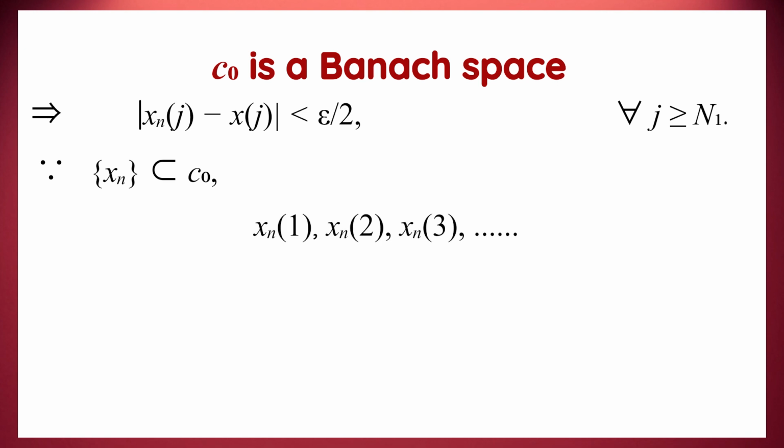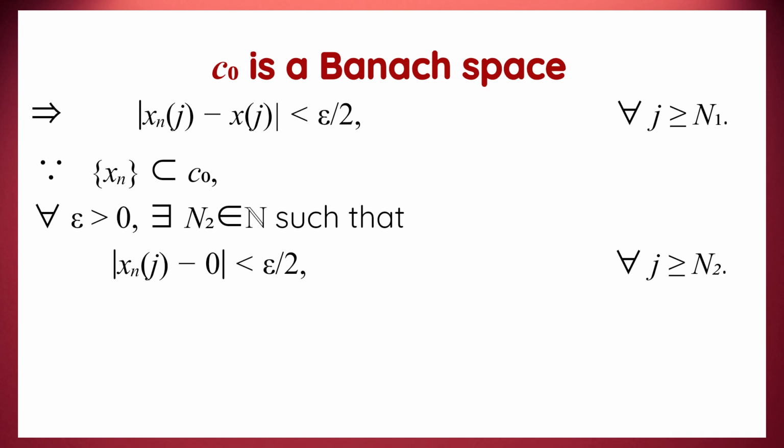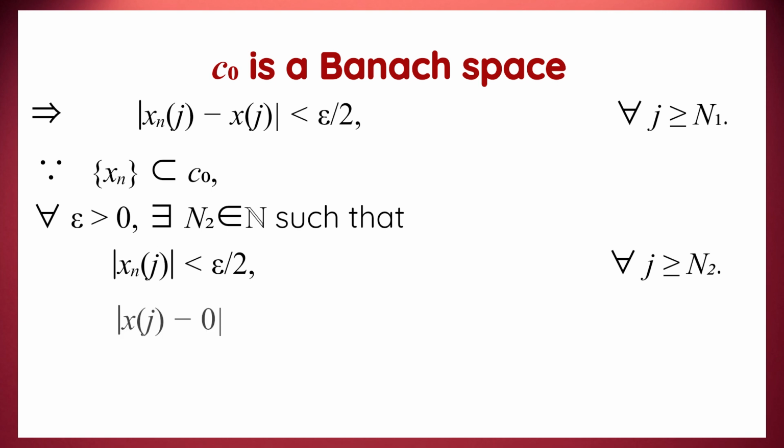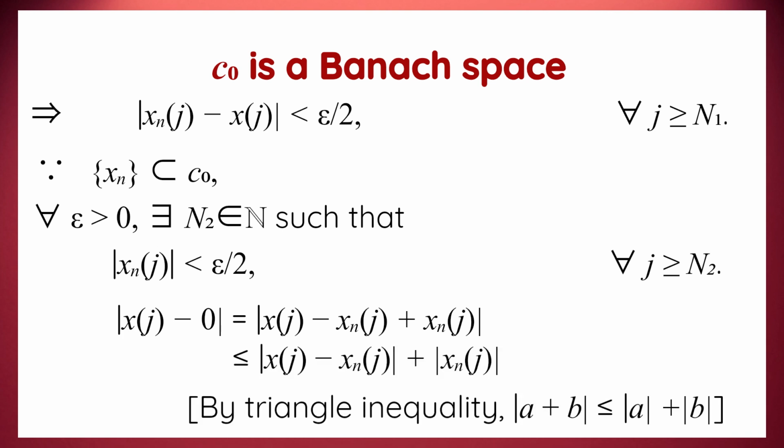Considering that xn is a sequence of C0, that is, all of the terms of a sequence such as xn1, xn2, xn3, and so on converge to 0, we again use the definition of convergence for xnj. For every epsilon greater than 0, there exists another natural number n2 such that mod of xnj minus 0 is less than epsilon over 2 for every natural number j greater than or equal to n2. This in turn becomes mod of xnj is less than epsilon over 2. Then we finally show that xj converges to 0. Here we add and subtract the value xnj to mod xj minus 0. Applying the triangle inequality to it, this is less than or equal to mod xj minus xnj plus mod xnj.